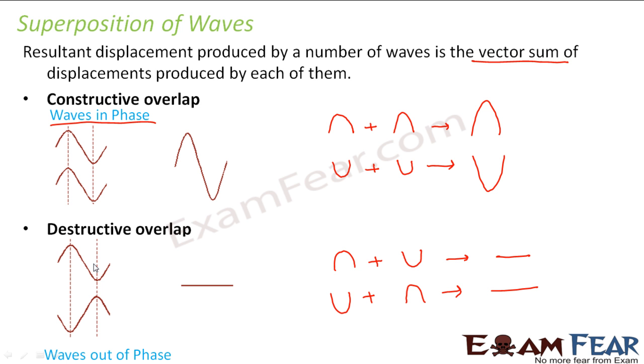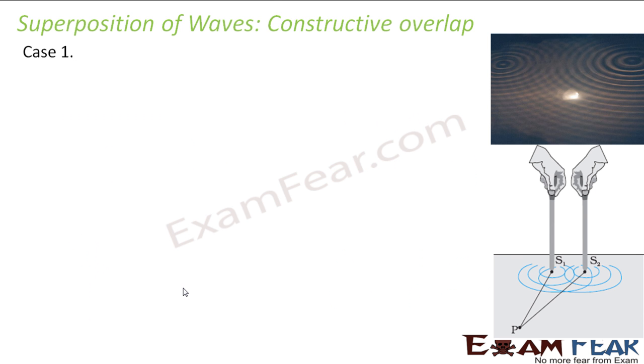So now you understand what is superposition. Here, if you see, two waves are superposing with each other to form the resultant wave. Here also two waves are superposing on each other to give the resultant wave. So this is known as superposition of waves. Now we will try to understand the constructive overlap and the destructive overlap in detail, and we will also try to see the mathematical aspect of these.